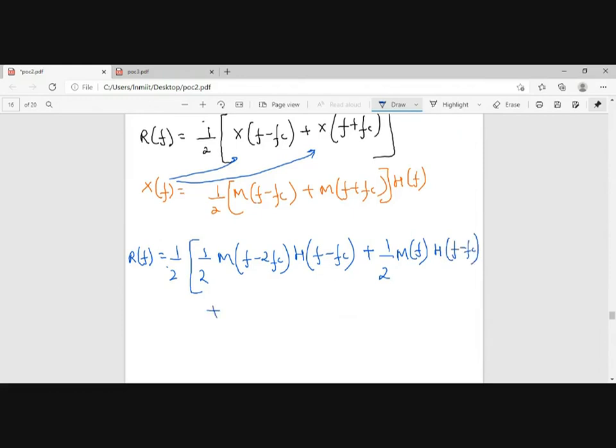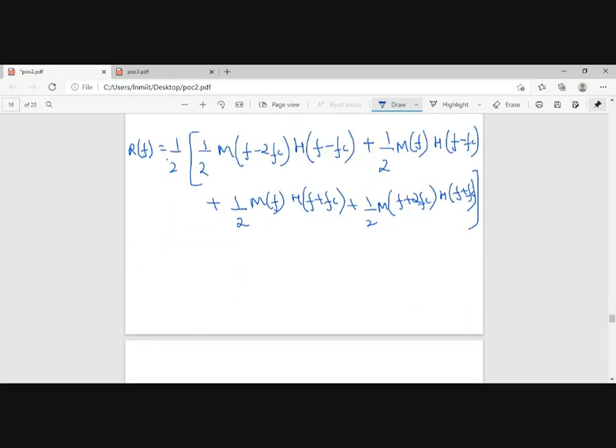Then if I pass this through this, it will be half of m of f h of f plus fc. And then again half of m of f plus 2fc times h of f plus fc. Just multiplying them, I will be getting these terms, f minus 2fc and f plus 2fc.